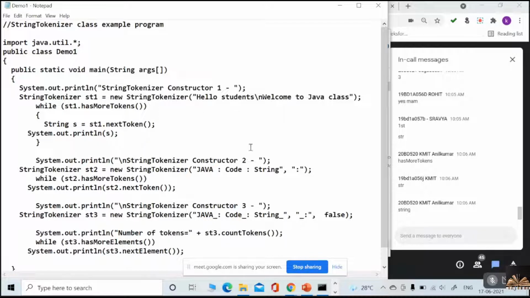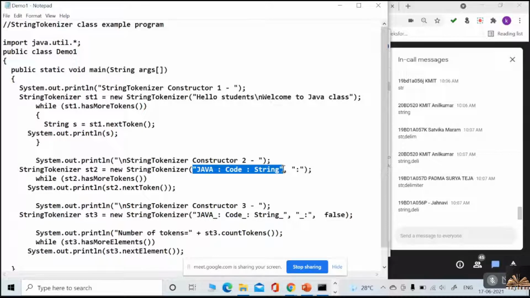Now look at the second constructor. What type of parameters is it taking? A string and the delimiter. From here to here, this is a string, and the string is separated with what type of delimiter? Colon. So whatever the delimiter, the string is separated by it.